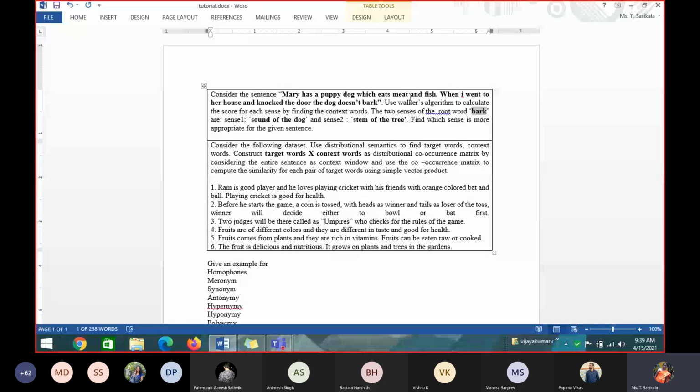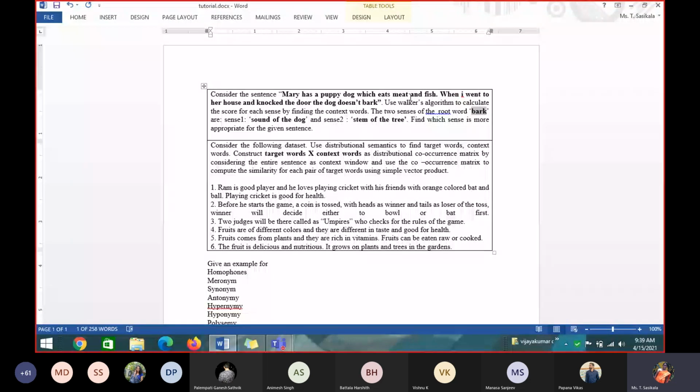So what are the senses you will identify? See here, the senses are also given. Everything is clearly given in the problem. Sometimes the sense will not be given. If the sense is not given for the above example, what will be your sense? The root word they have given is orange. Orange is a fruit which is round in shape and it is sour in taste. This is the sentence given.